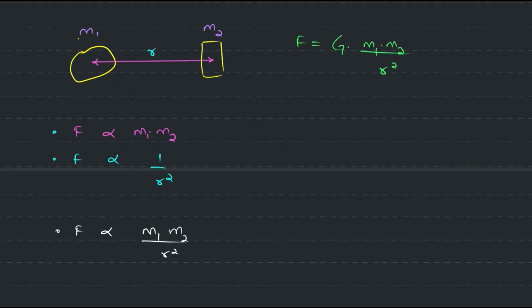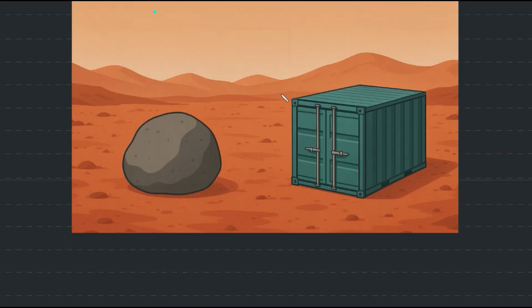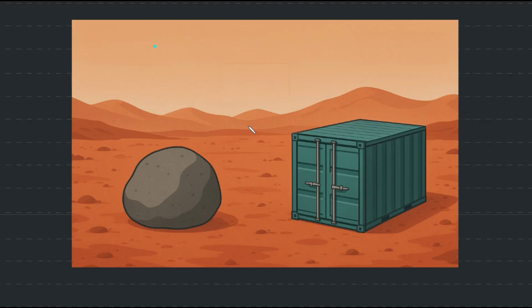Now, there are certain properties that we have to be very clear with. All this you guys know. Now this is quite simple, but we need to look at certain properties. So what are those properties? We have two objects which have masses m1 and m2, for example, and their centers are somewhere over here and over here. This is a line connecting their centers.